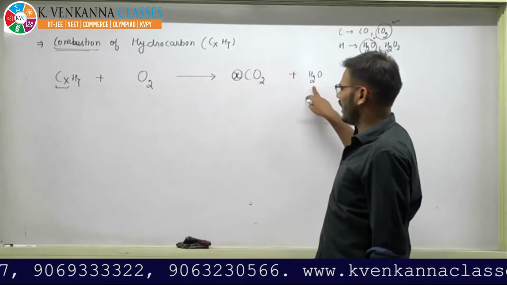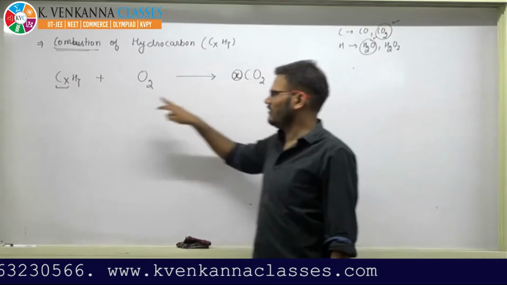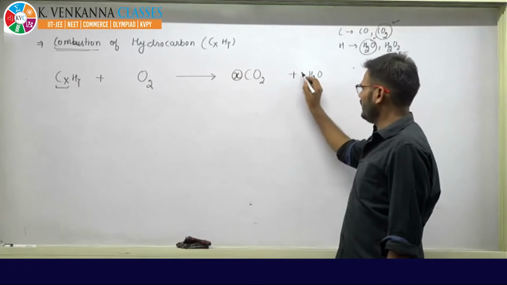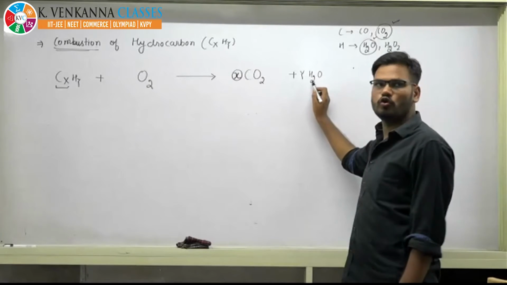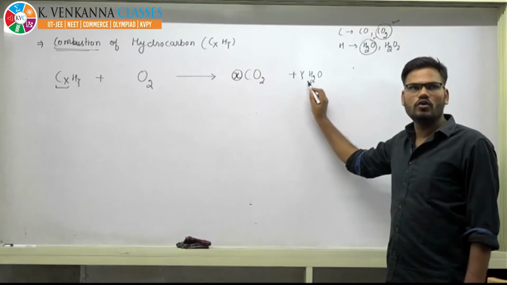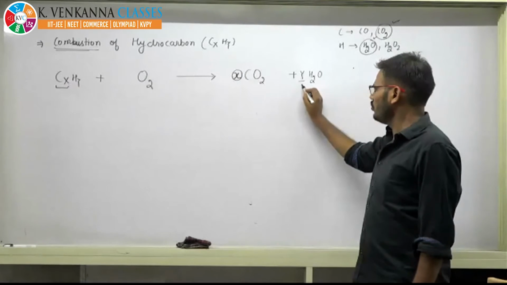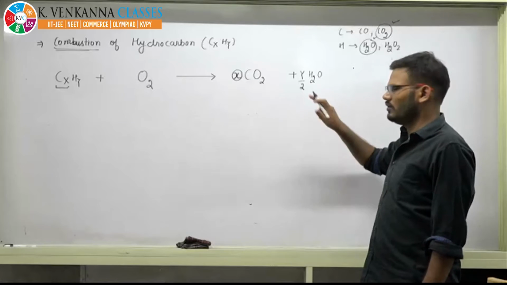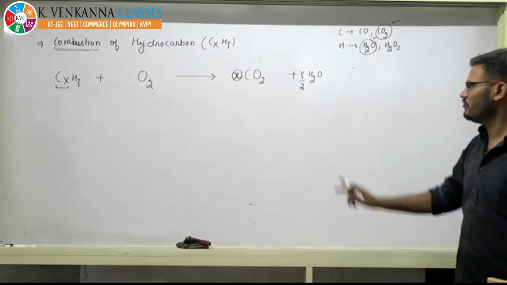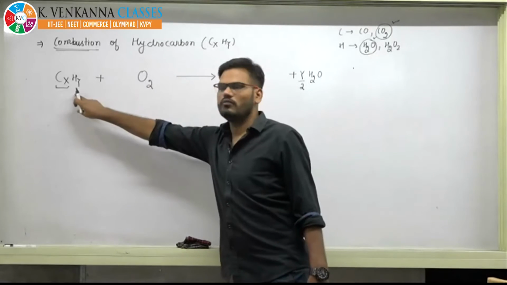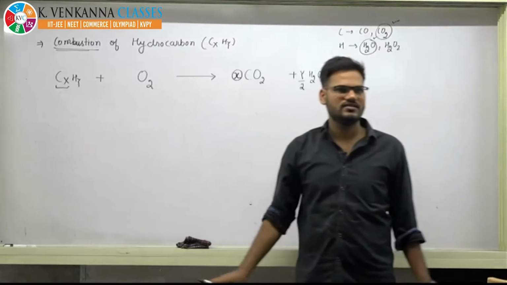But if you see hydrogen, there are 2 on one side and y on the other. If you put y, then they will become 2y. So to make this 2y into y, you will divide by 2. Now if you multiply y by 2 into 2, you will get y number of hydrogen. So it is also balanced.